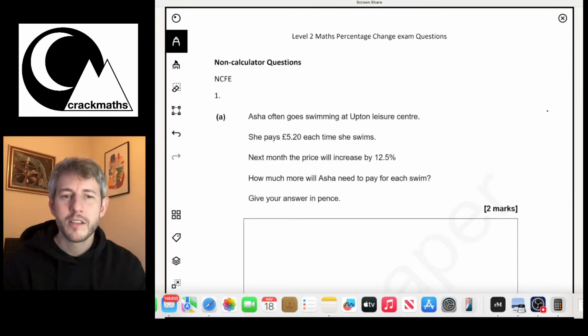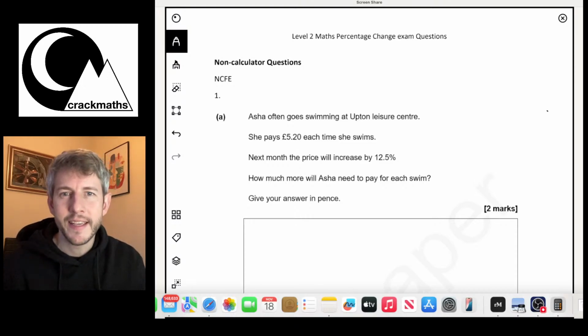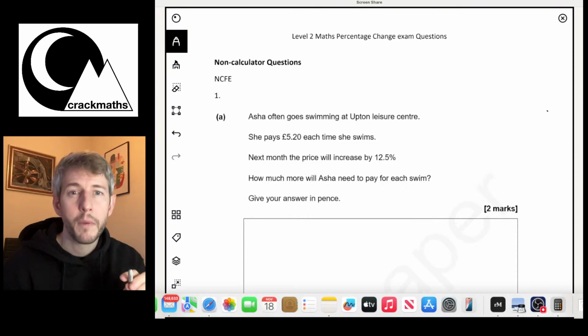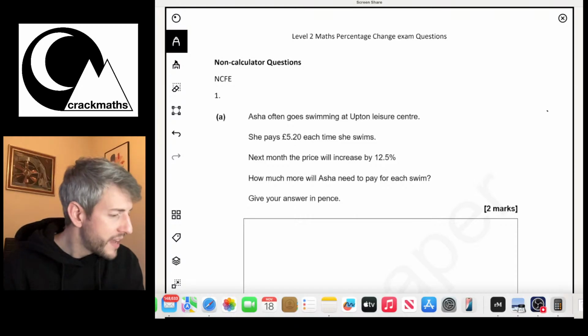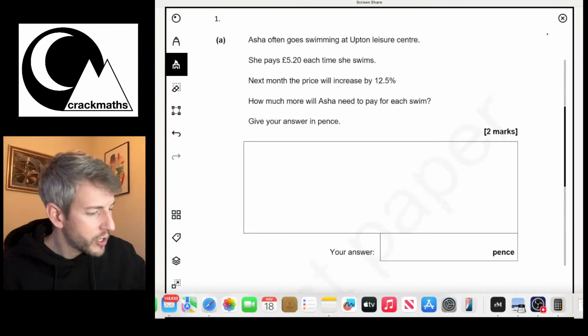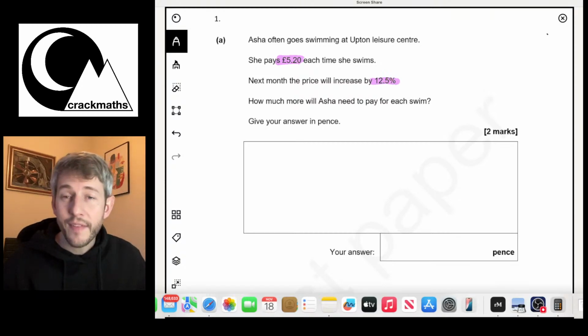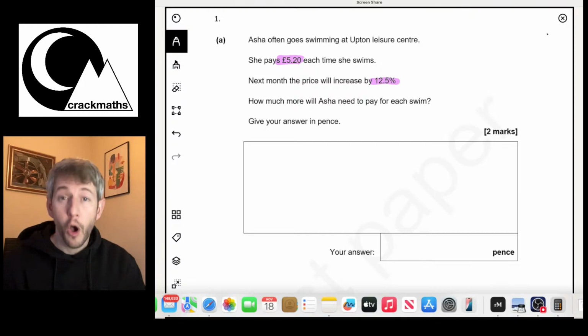So this question says, Asha often goes swimming at Upton Leisure Centre. She pays £5.20 each time she swims. Next month, the price will increase by 12.5%. How much more will Asha pay for each swim? Okay, so basically we've got her current cost. The current cost is £5.20, and that price is going to increase by 12.5%. Okay, and that means 12.5% of £5.20.